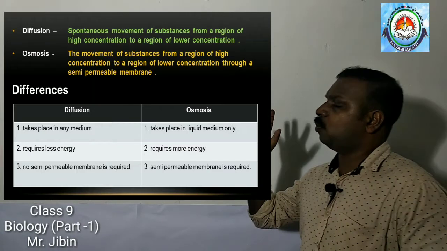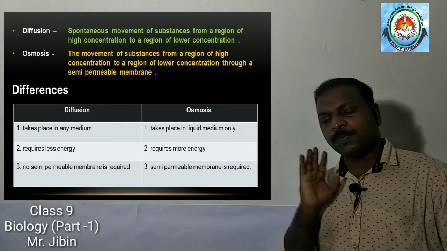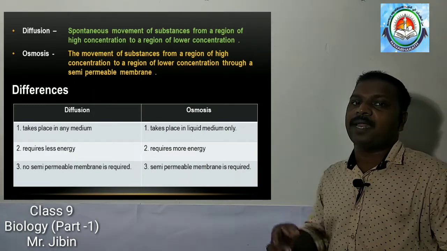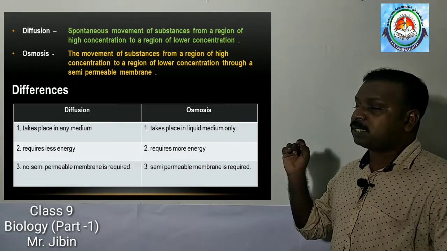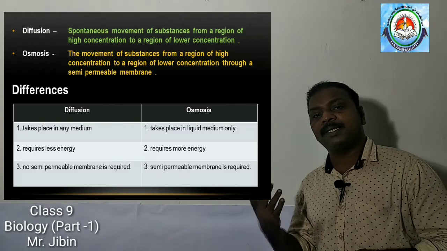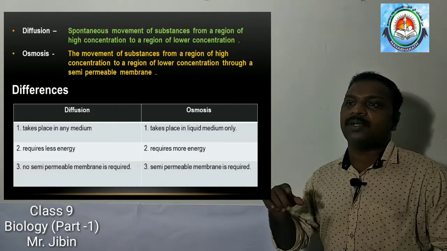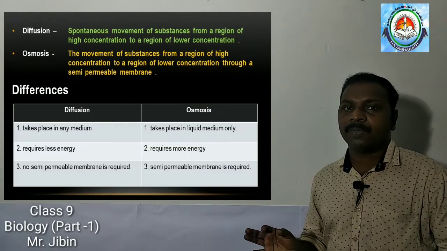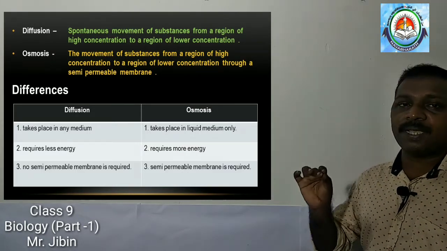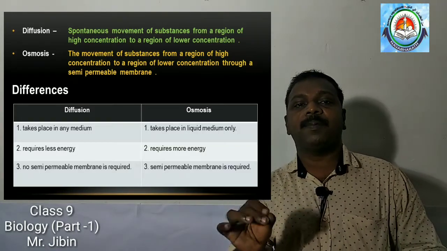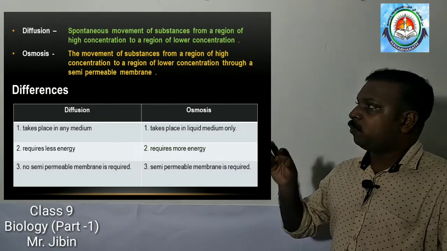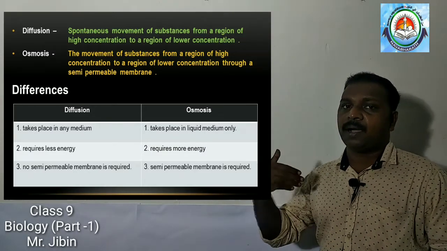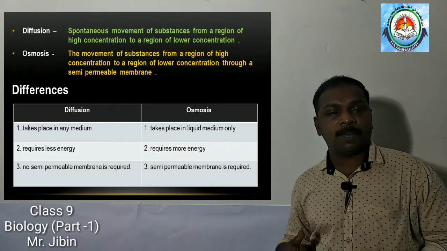Then we will see what is osmosis. Diffusion and osmosis have some similarities. Osmosis is the spontaneous movement of substances from highly concentrated region to lower concentrated region, as in diffusion. But osmosis takes place through a semi-permeable membrane. It means the materials will move through a semi-permeable membrane.